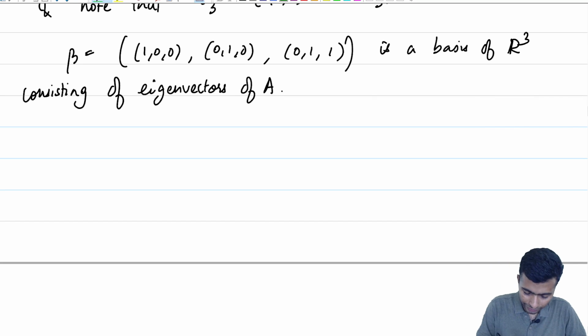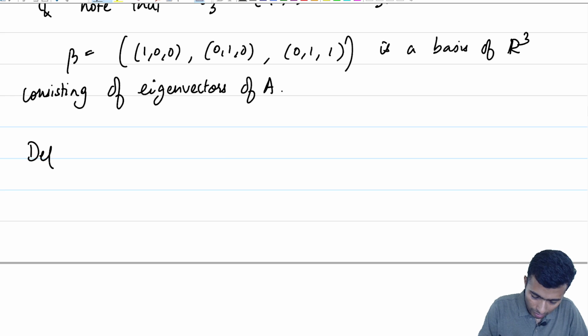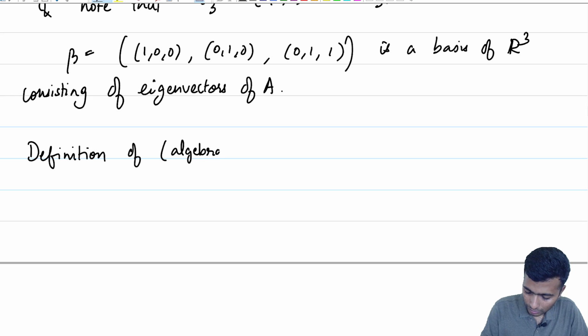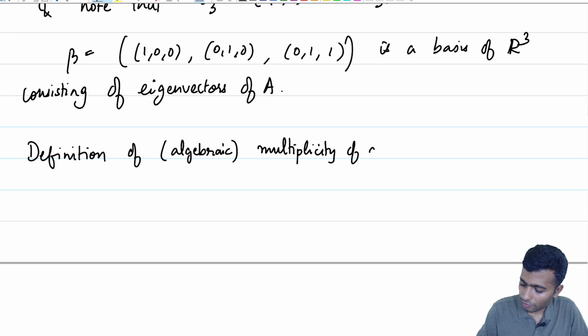So, let us start with a definition. Definition of the multiplicity of an eigenvalue. Maybe let me put it in a bracket, the word algebraic multiplicity of an eigenvalue.